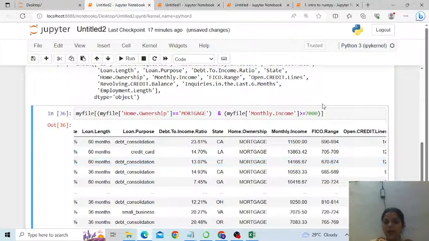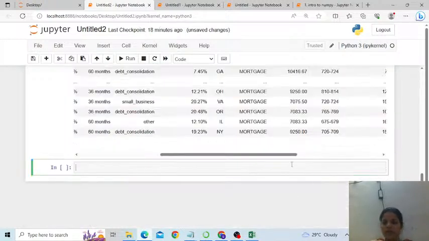Clear? Fine. Now, having understood this part, let's understand how Python works in subsetting data. There are two specific functions of pandas called iloc and loc. iloc is used when you want to subset data on the basis of index numbers.